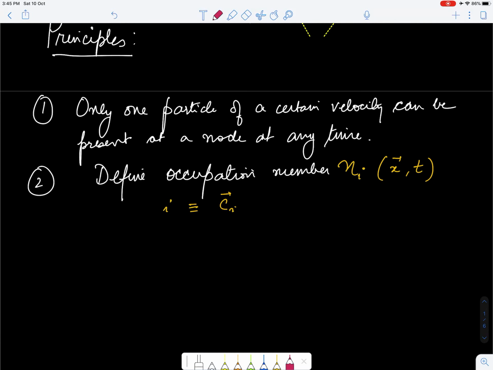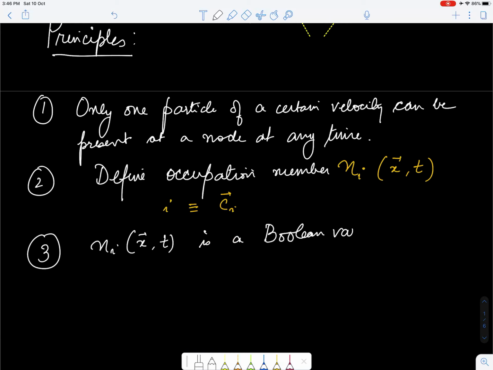And finally, N has a very special meaning here. So N, which is the variable that is a counterpart for the probability distribution function in the lattice Boltzmann method, is actually a Boolean variable. What I mean by Boolean variable is that Ni can only take values which are either 0 or 1.